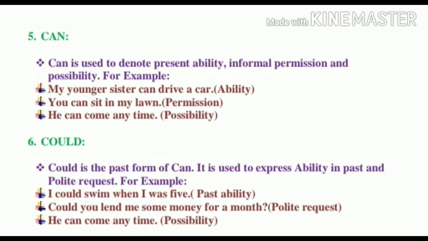Okay. Now could. Could is the past form of can and it is used to express ability in past, that means past ability, and polite request also. For example, I could swim when I was five. It is expressing past ability. And the second example is, could you lend me some money for a month? It is expressing a polite request. So in this way we can use the modals can and could.